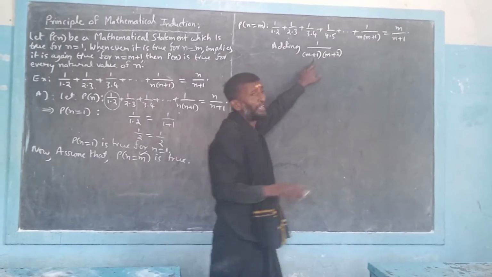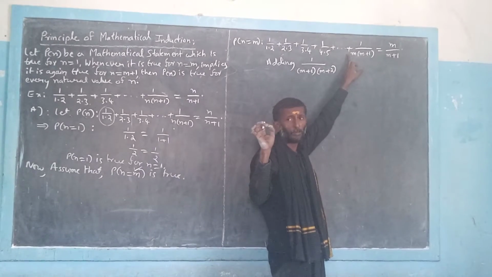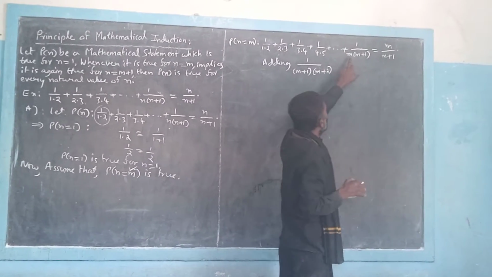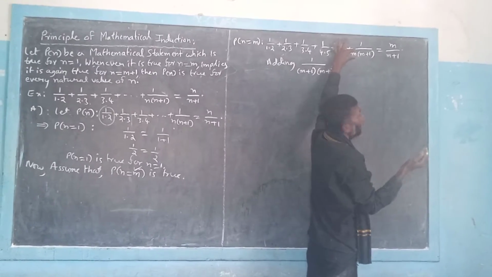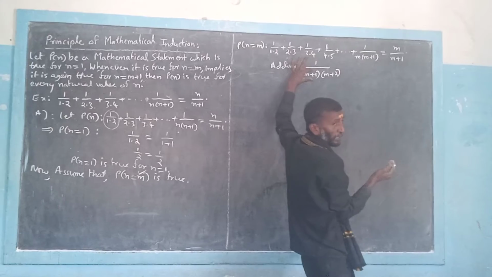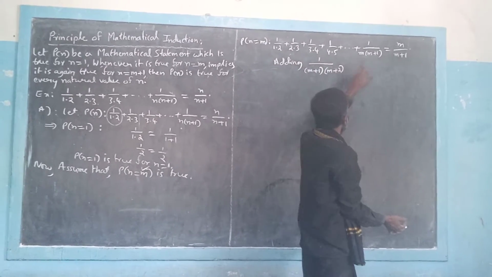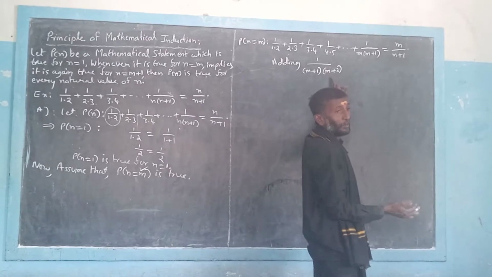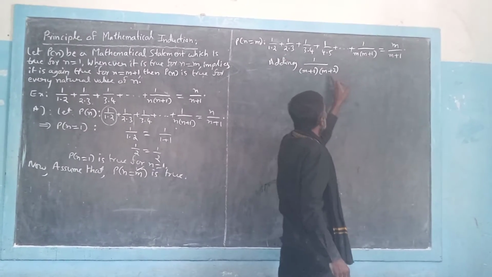Okay, so this is the next term of this sequence. You can check it once carefully. So m is there in the nth term. In the next term, the value will be one more, and it will come as the first factor in the next term's denominator. So m plus 1 is there in the next term. The next term's denominator second factor will be one more than that, that means m plus 2.